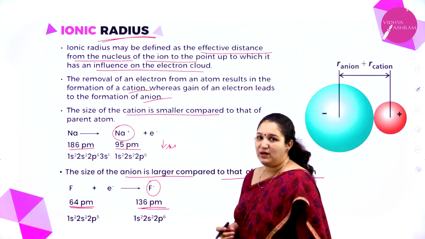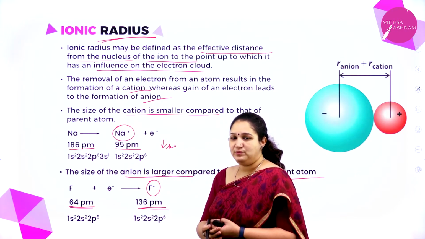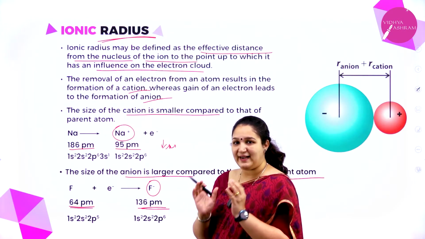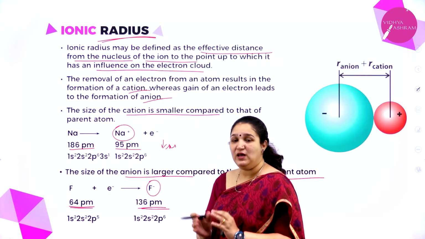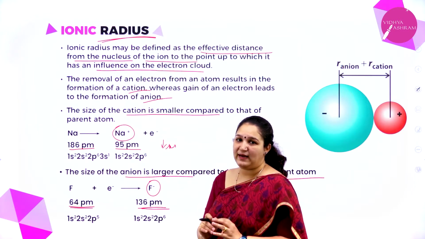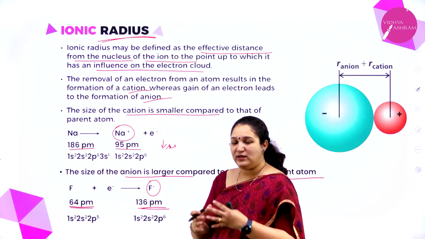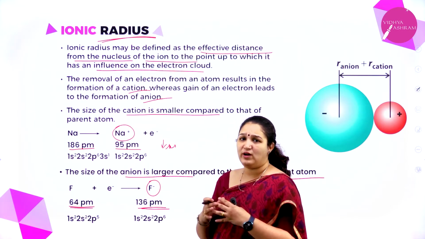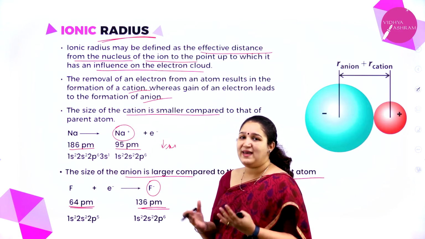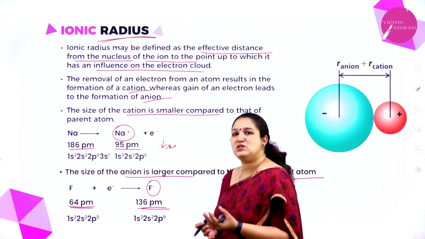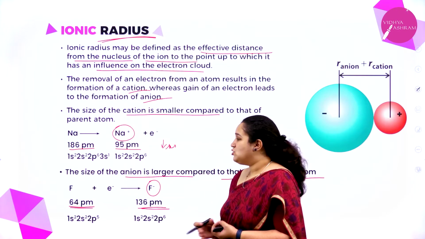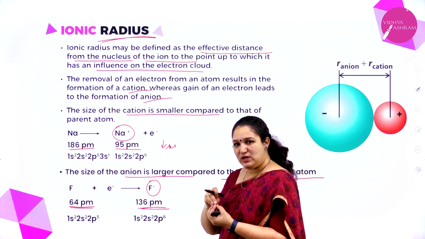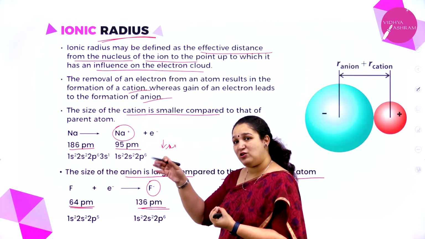So always remember, when I remove an electron, the electron cloud will shrink and the cation will be smaller. When I add an electron to an atom, it becomes an anion, which means the electron cloud will bulge or become larger. Why exactly? The number of protons is the same. So when I am removing an electron, the number of protons in the nucleus is the same, but the number of electrons is less.